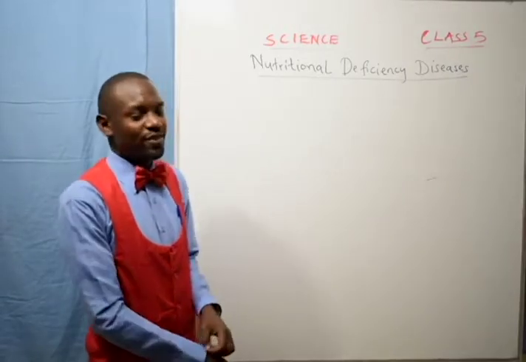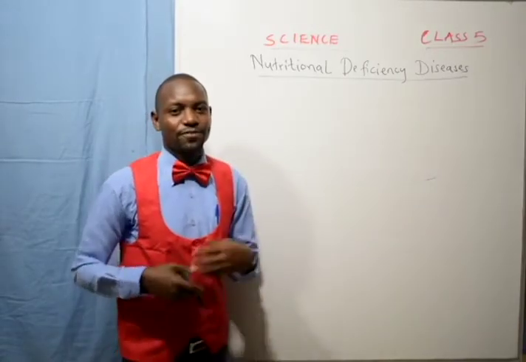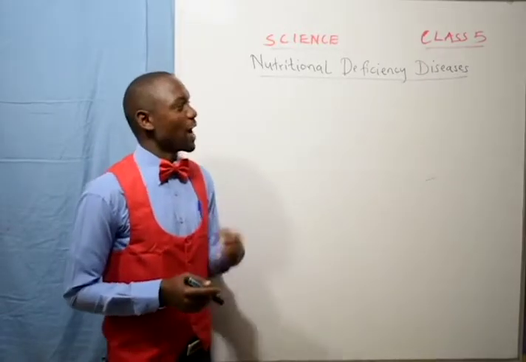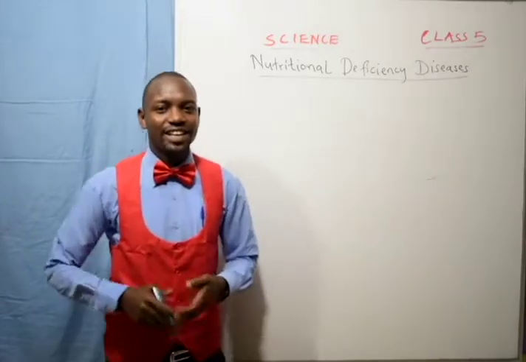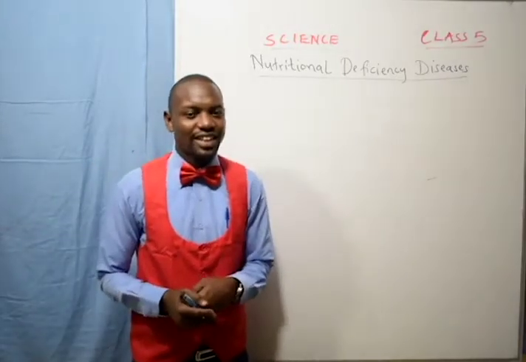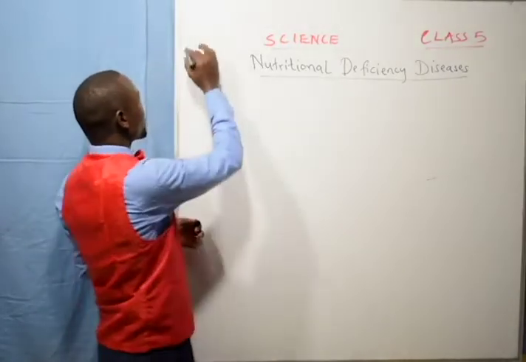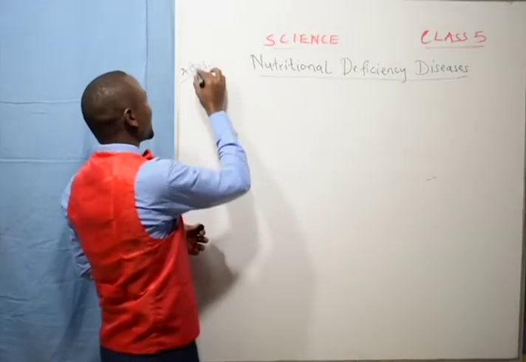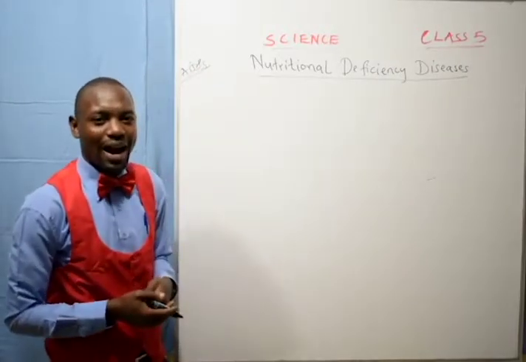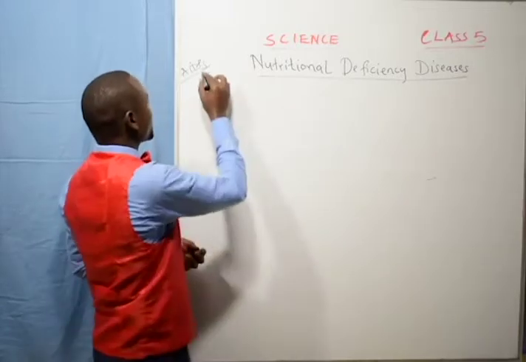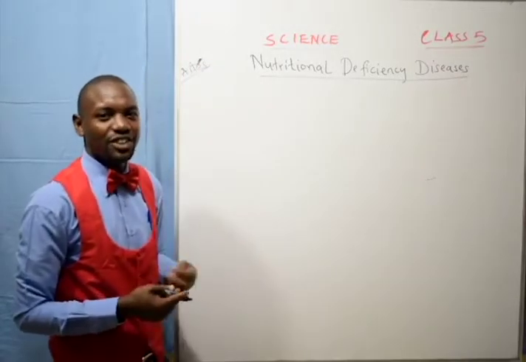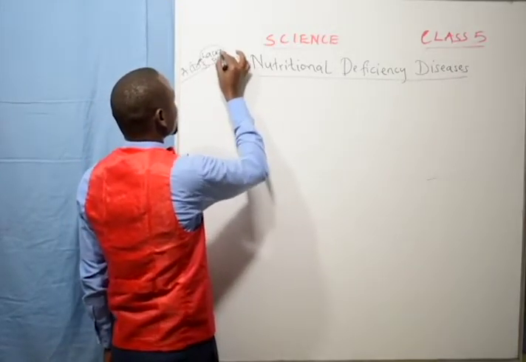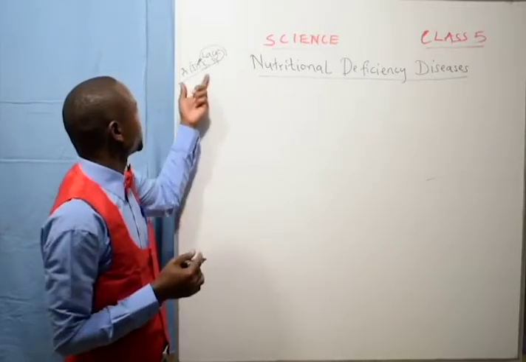We have been looking at food and nutrition. We looked at the various foods and nutrients which are required in the body. Sometimes you realize that you are eating a meal whereby one of these nutrients is lacking. When I take you back to the letter D in the initials, D stands for deficiency. What is the meaning of the word deficiency? In this context, deficiency means lack of.